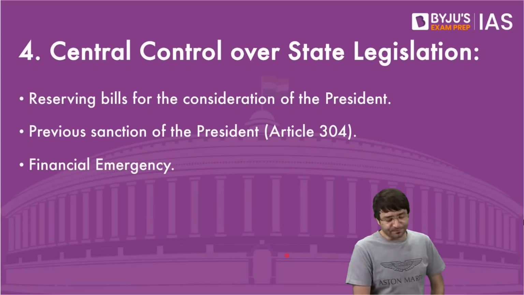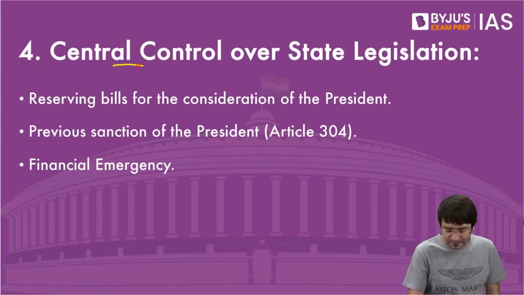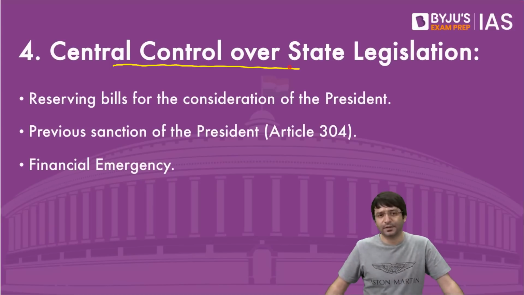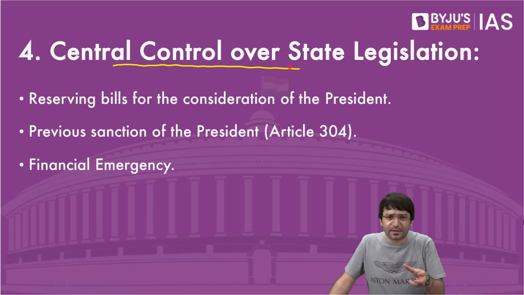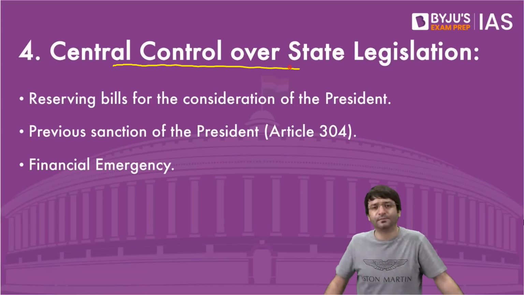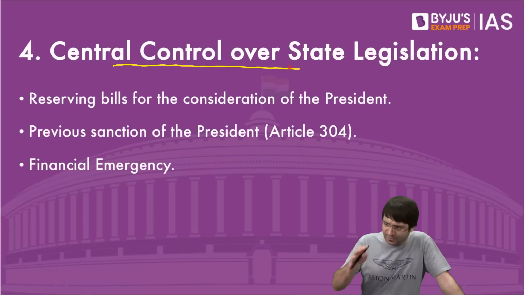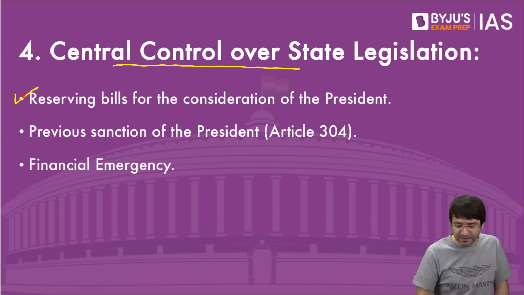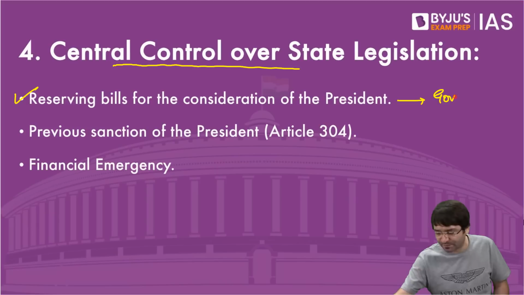Then not just this, there is central control even over state legislation. And this is where it becomes problematic. And this is where we can say that the center is more powerful against the state. It is not cooperative federalism, it is centralized federalism. Even in those items where the state has the power to make law, the governor can reserve any bill for the consideration of the president, including a money bill.